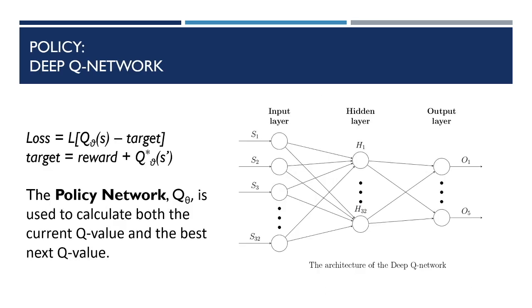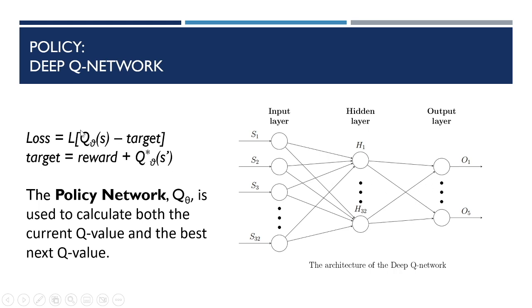The main difference between the networks is how the current Q value and the next Q value are calculated. In particular, for the DQN, there is only one artificial neural network, called the policy network. And this is the architecture. It's possible to see that in the input layer there are 32 neurons, that are the 32 LiDAR sensor inputs. There is a hidden layer with another 32 neurons and an output layer with 5 neurons that are the possible actions.